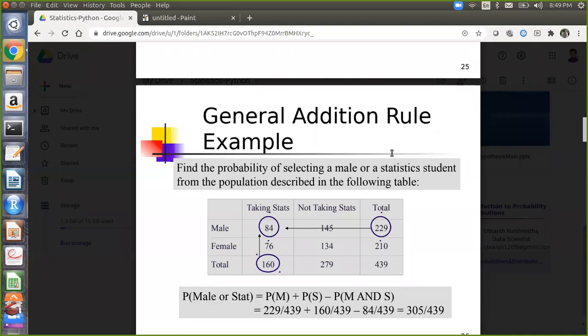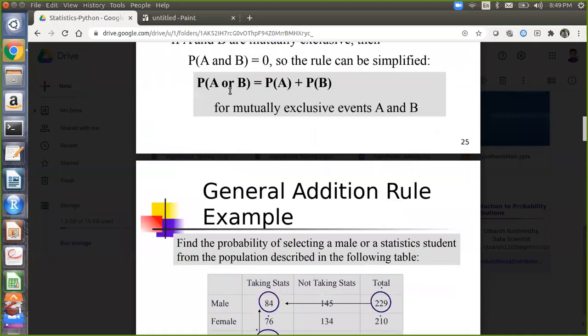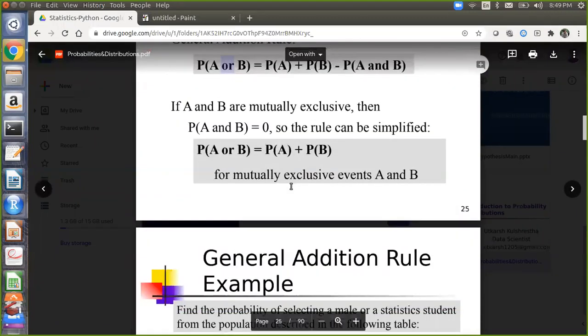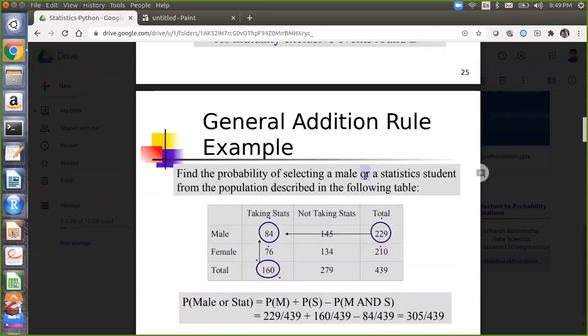This is an OR condition. Your numerical is saying OR. It is not saying AND. It is saying either you select a male or statistics. If it said you select a person who is male and statistics, then the whole numerical would change. It is not an AND problem. It is an OR problem.